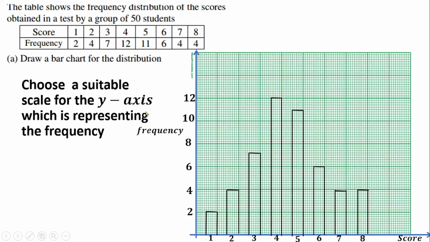So instead of using half, you can use the full 2 centimeters for each of the bars, maintaining the space in between them to be 2 centimeters also. I hope I'm clear with that. If you are using 2 centimeters to represent each of the bars, you have to use 2 centimeters as the space in between them.